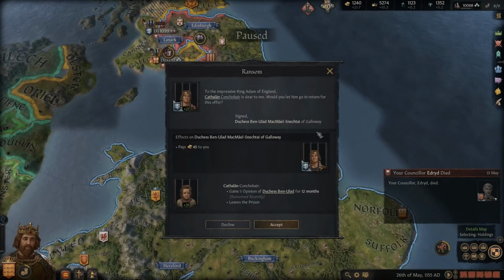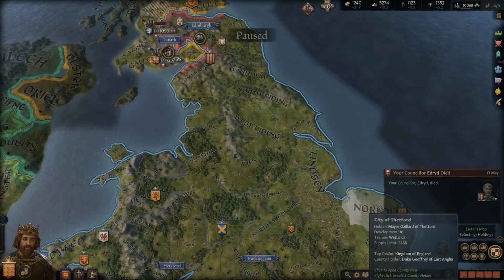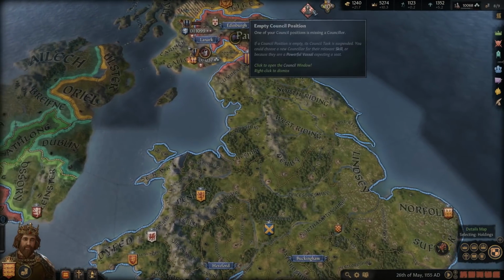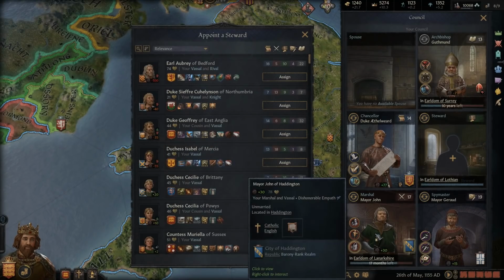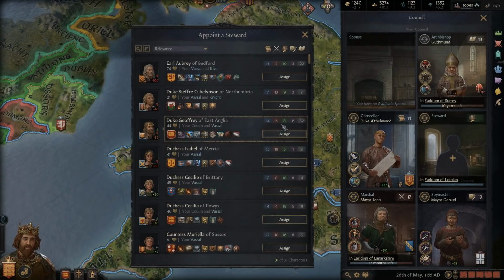Okay. So another ransom offer, which is just not enough money, and we did lose our steward, unfortunately. So we need to find a new one. All right. So we have 4 probable vassals that do not have a position yet, and the Duchess Isabel of Mercia is a great marshal. Yeah, I think we're gonna appoint her to that position. Yeah, she'd make a very good marshal. So she'll have to replace the Mayor John here. So we'll put her in that place in a minute.